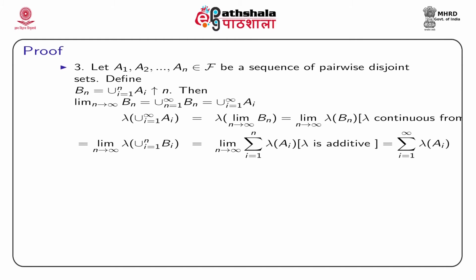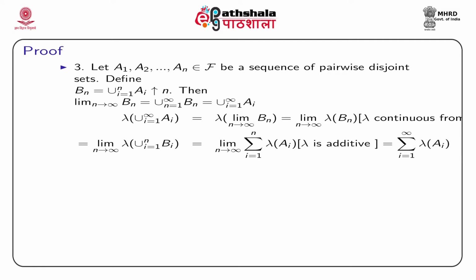Now, if you take the sigma additive set function lambda, that is lambda union over i from 1 to infinity Ai, it will be lambda limit n tends to infinity Bn, and since lambda is continuous from below, we have limit n tends to infinity lambda of Bn. Now, for Bn we can write union over Bi, i from 1 to n, because this is a sequence of monotonically increasing sets, and we know that the union will go to the highest of its sets.